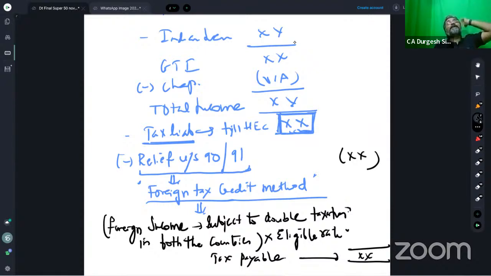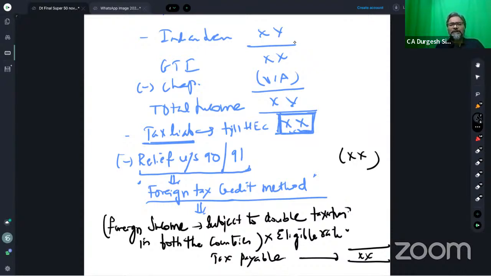In this case, capital gains get accrued to the assessee on the transfer of the capital asset in India. On the transfer of the capital asset in India, the capital gains get accrued. All of you agree to this? Yes.